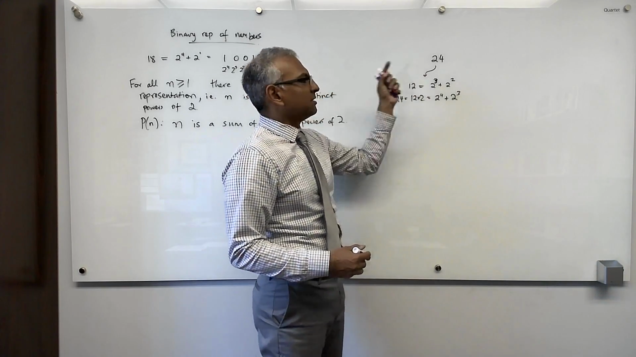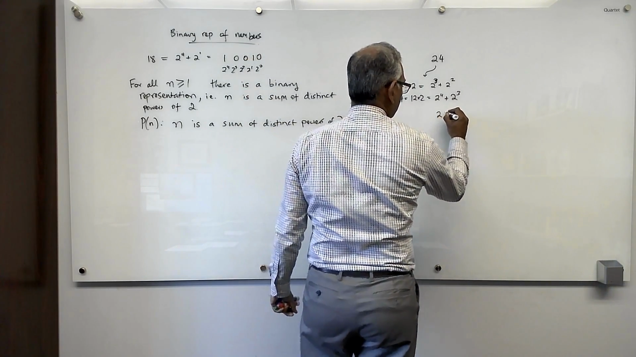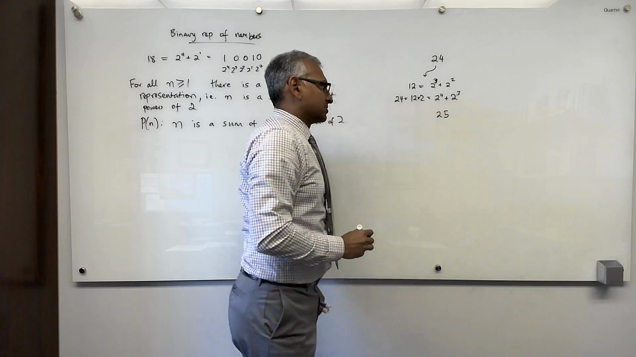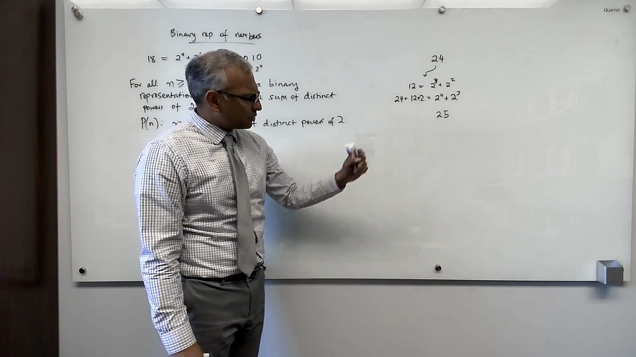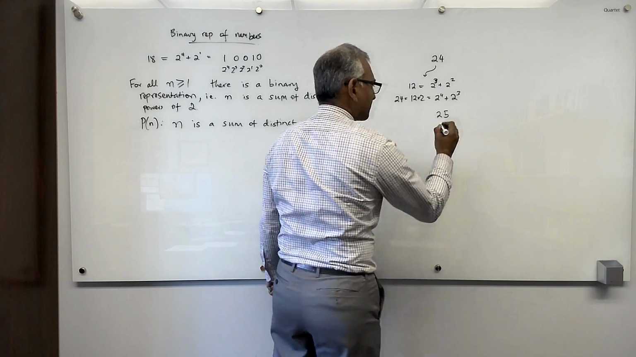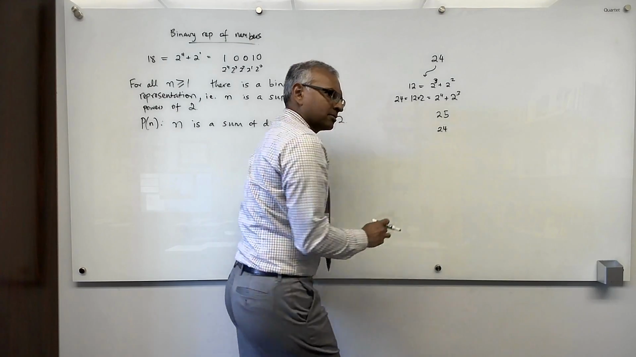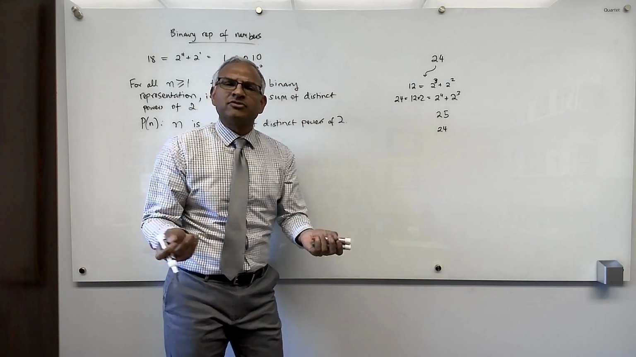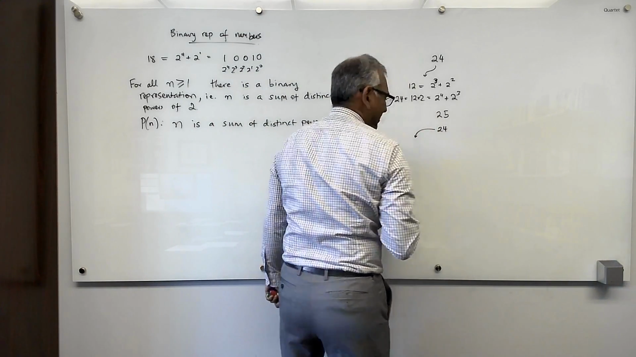Let's do the next case, which is 25. So how would I convince you that 25 is a sum of distinct powers of 2? Well, in this case, 25 is odd, so I can consider the smaller number 24. Now, since 24 is smaller, typically in induction, we assume that the smaller one can be solved. That's the basic idea.